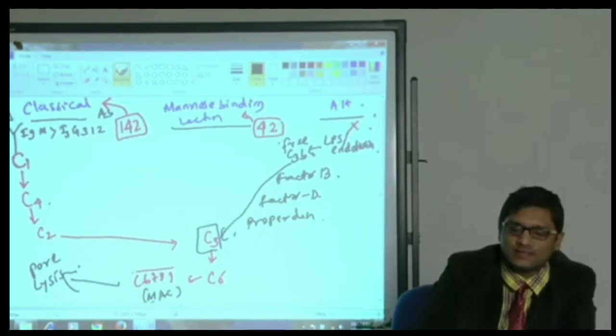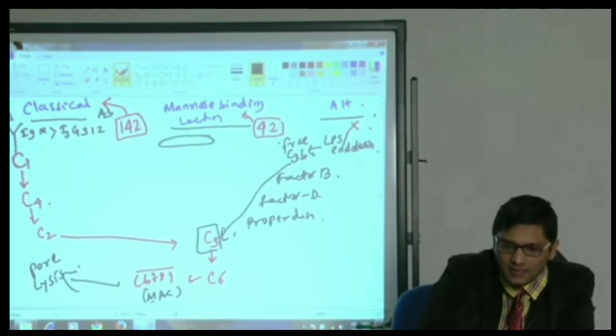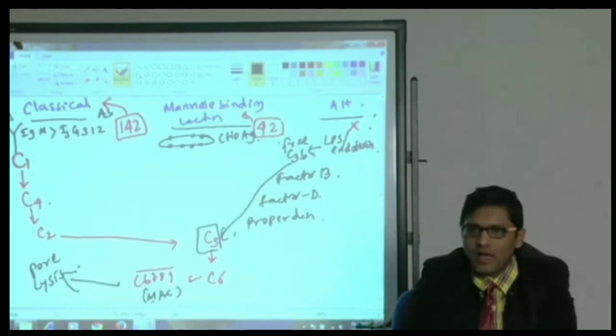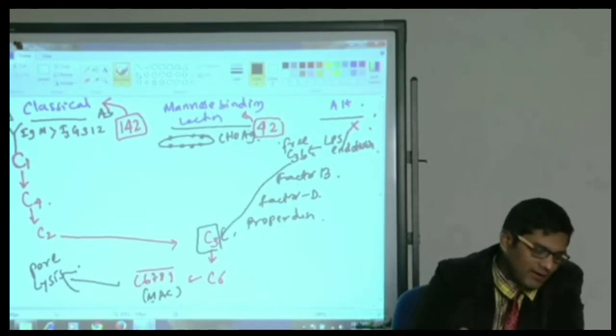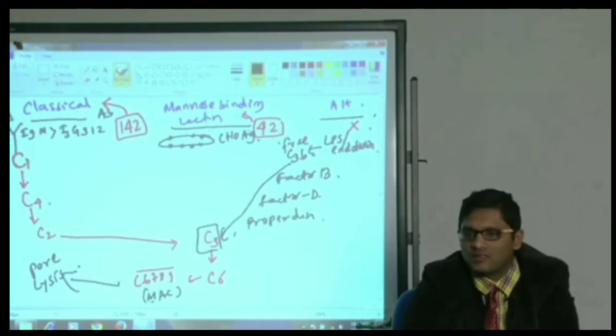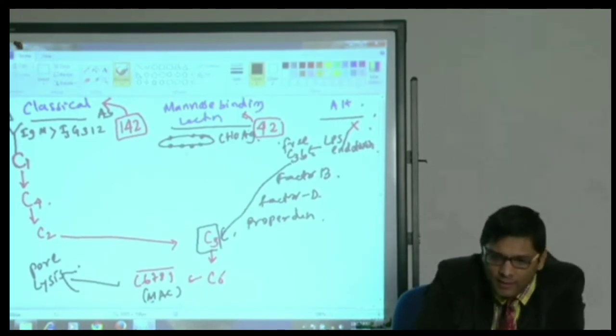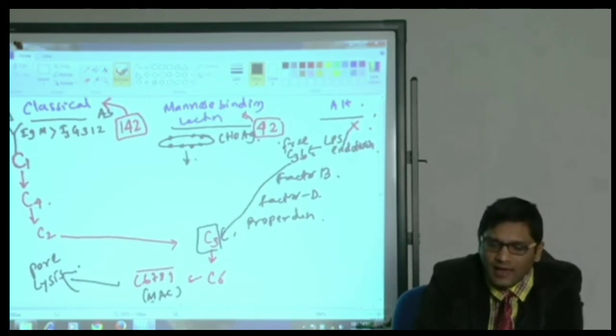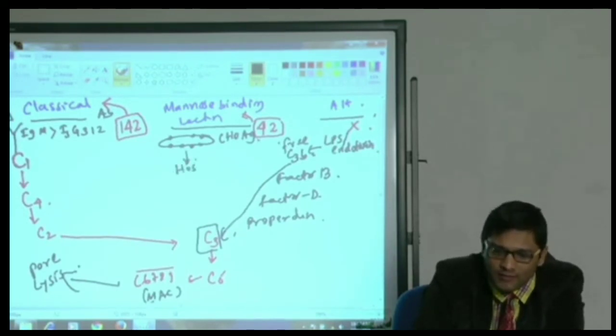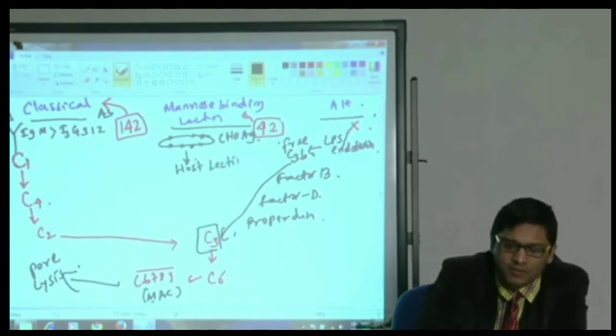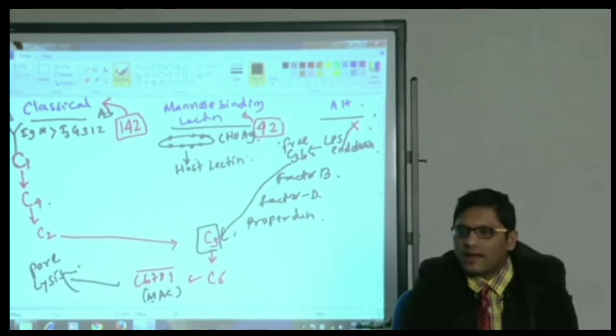In the mannose binding pathway, mannose antigens are specialized carbohydrate antigens on the bacterial surface. When these bacteria enter, first they will bind to host lectin.